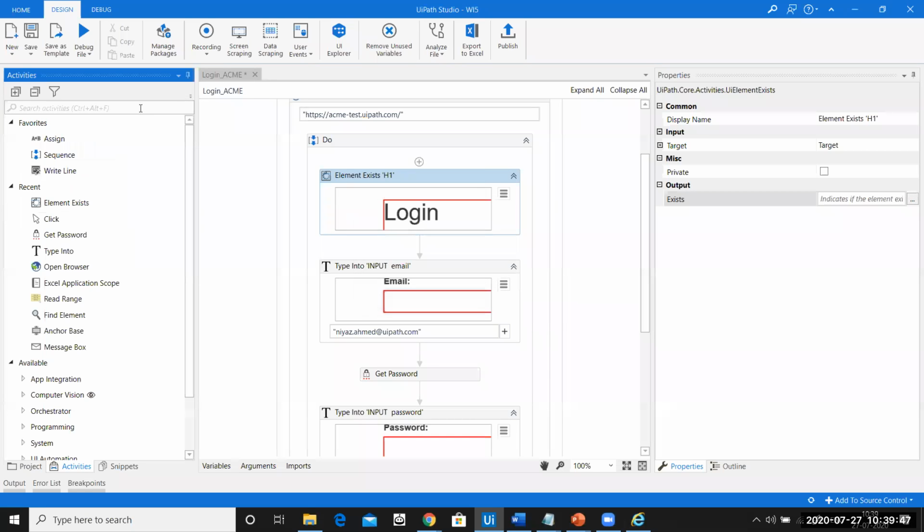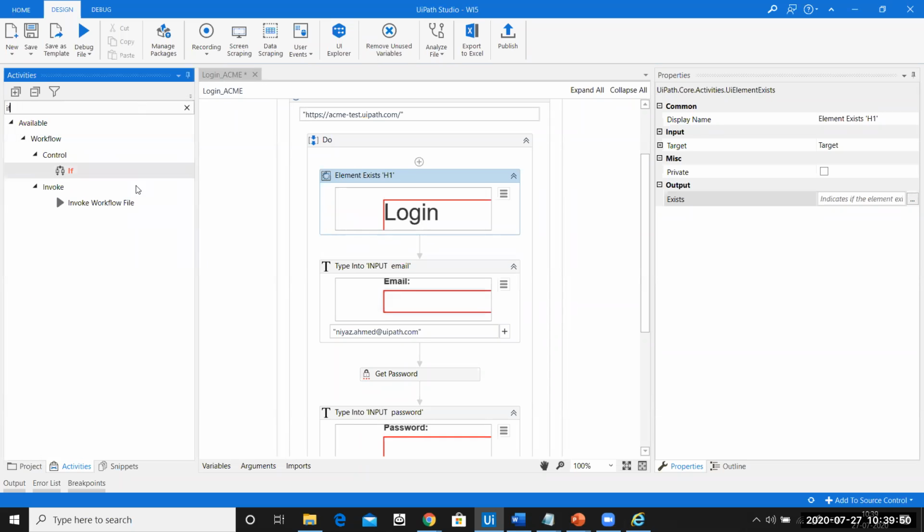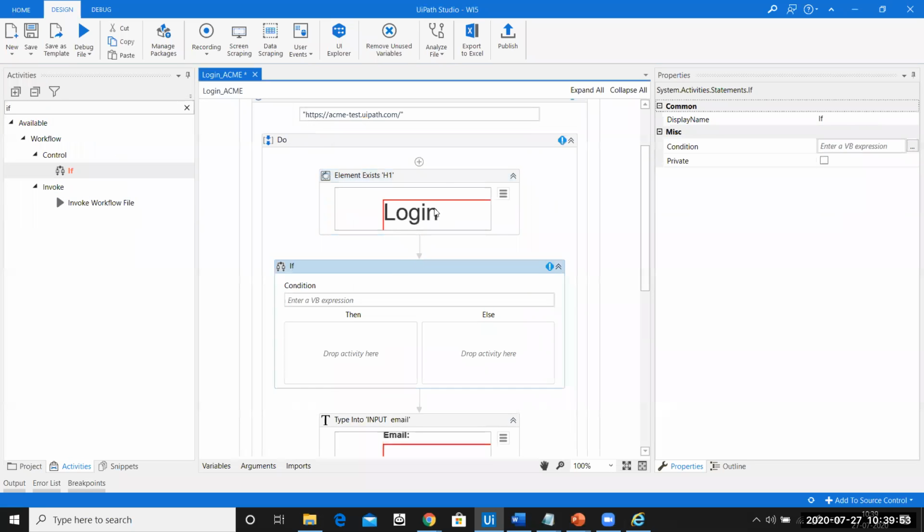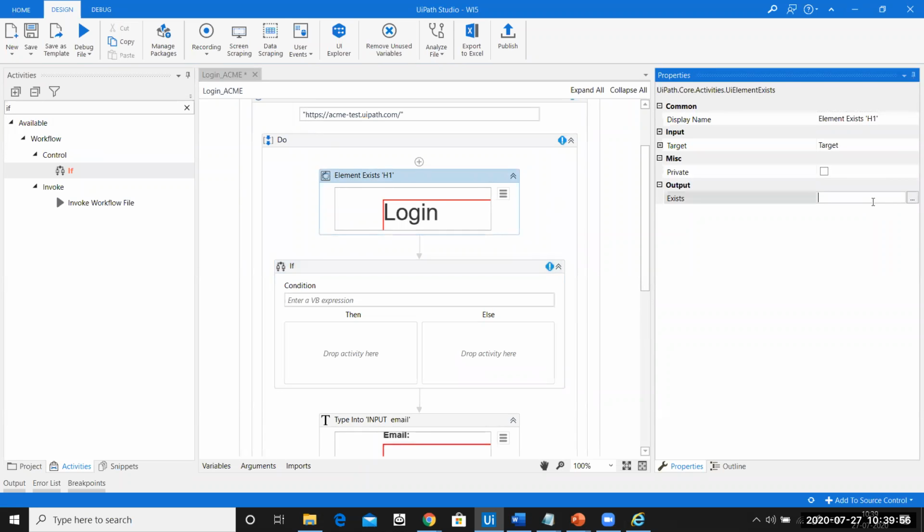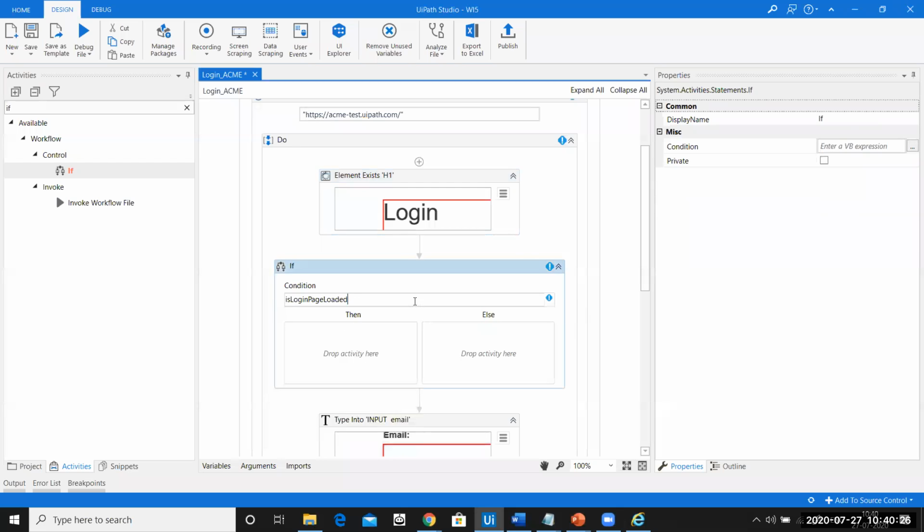Now it's up to you how you want to build the logic. Ideally I'll use an if else, so I'll drag and drop an if. Before that, I need to assign the output to a variable. So this Element Exist, I'll assign it to a variable called is login page loaded. If this element exists, is login page loaded will be true. If this login is not available, then the variable is false. So in the if condition, I'll pass the variable is login page loaded.